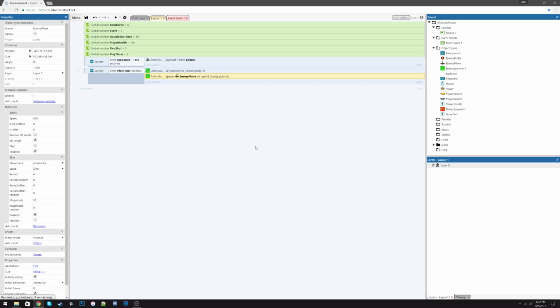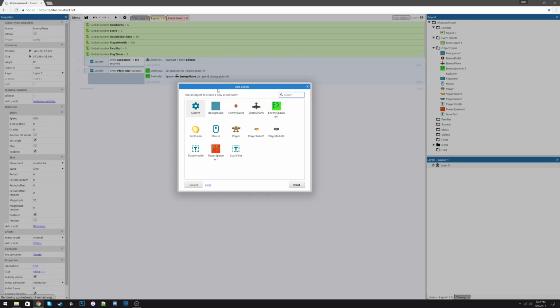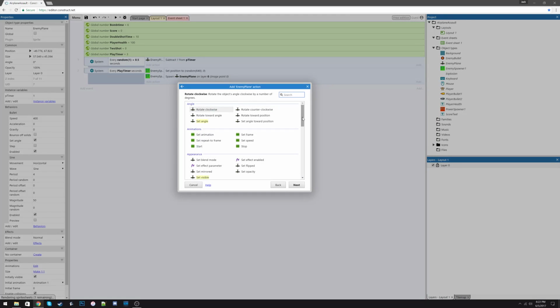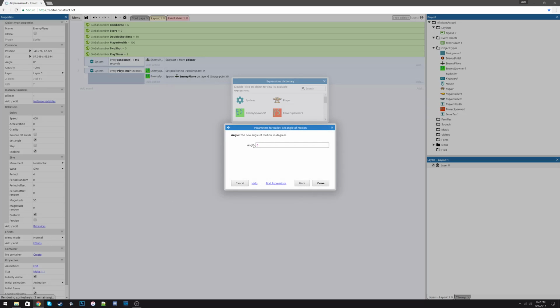And lastly, we're going to add an action for the enemy plane called set angle of motion. So adding an action for the enemy plane, and it's in here, set angle of motion, and we're going to set that to 90 degrees.